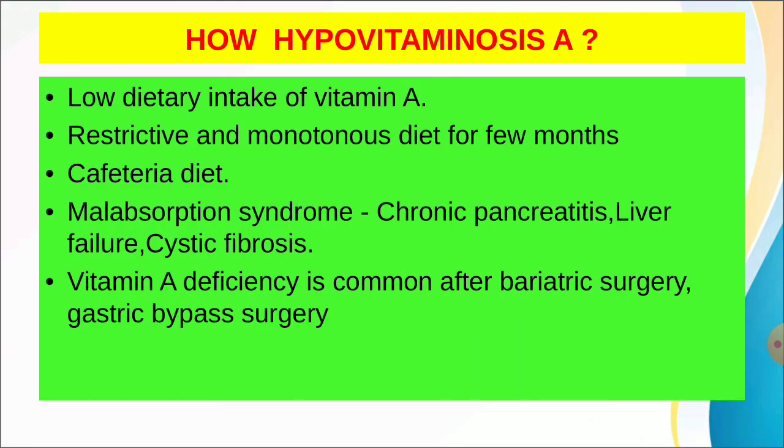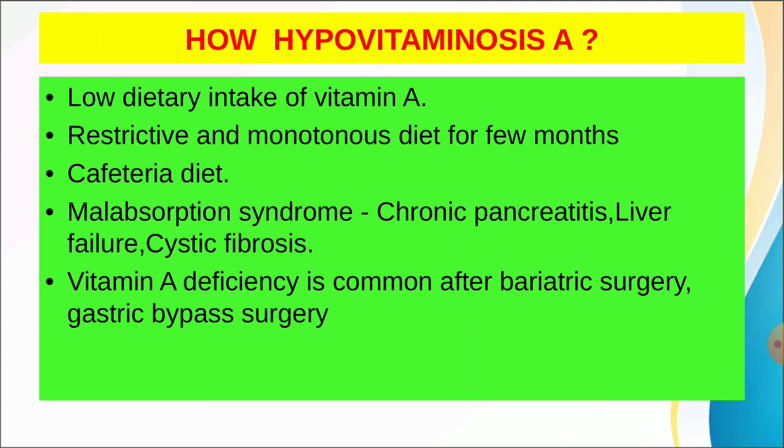How is hypovitaminosis A defined? Normal serum vitamin A is between 28 to 86 micrograms per deciliter. If serum vitamin A is less than 28 micrograms per deciliter, it is deficiency of vitamin A. Few reasons for deficiency of vitamin A are explained here. Low dietary intake of vitamin A, restrictive and monotonous diet for few months. Restrictive and monotonous diet means having only limited kinds of foods which are low in vitamin A for prolonged duration.